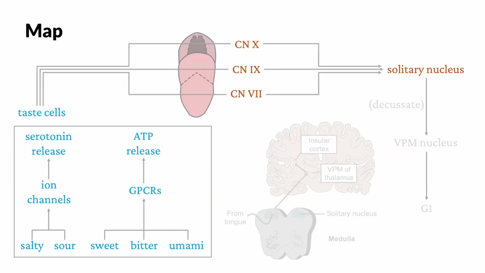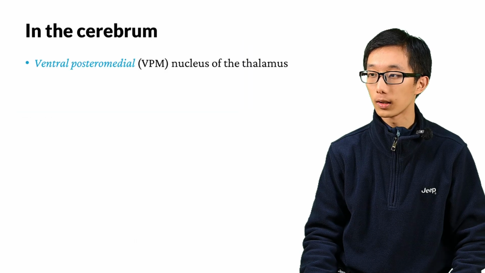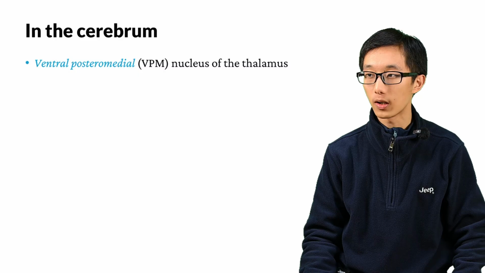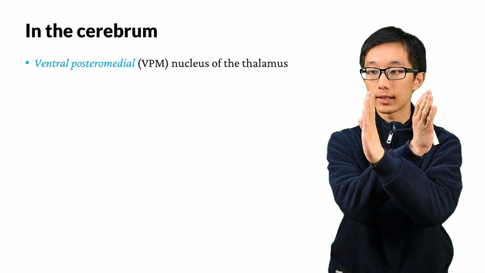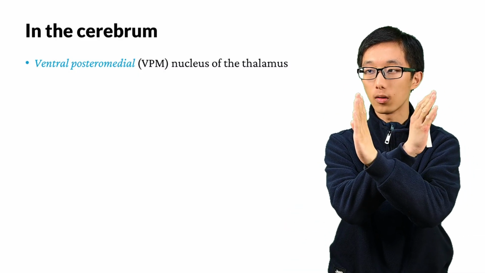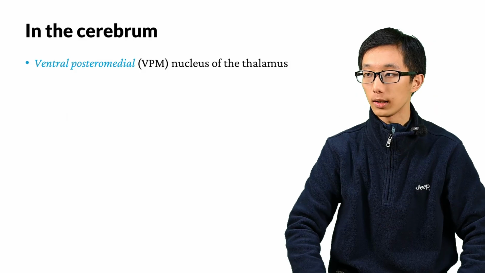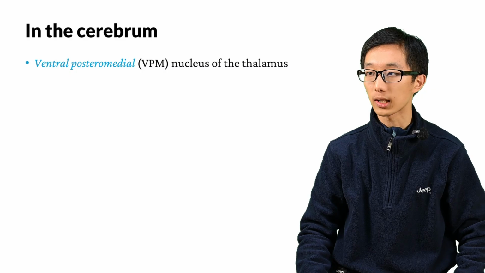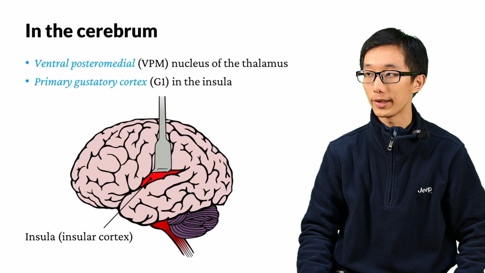Here, through the cranial nerves, we will reach a brainstem nucleus called the solitary nucleus. In the cerebrum, neurons from the solitary nucleus will travel along the solitary tract up to the thalamus. This process involves a decussation, which means that the axons from one side go to the other. It reaches the ventral posteromedial, the VPM nucleus of the thalamus, which then sends information to the primary gustatory cortex, G1, in the insula.